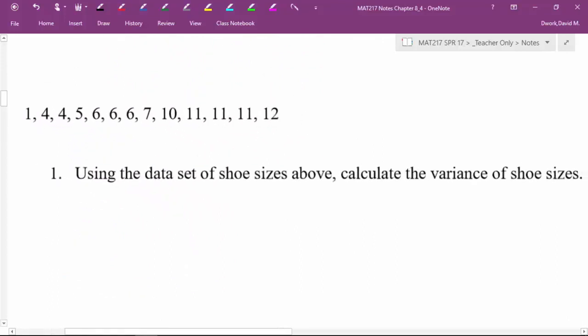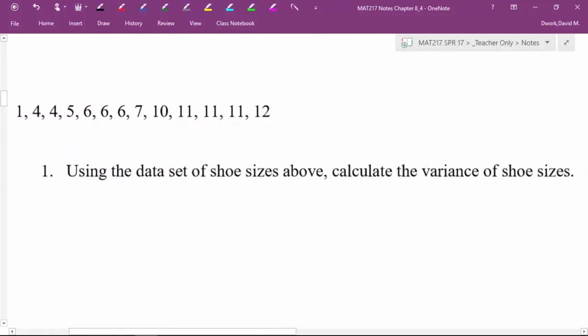Using the shoe sizes from the previous lesson, let's calculate the variance of shoe sizes. So the first thing we need is our mean. Just to make life simple, we are going to use x bar. I said in the last lesson that the mean is not the best descriptor here, and this would be an interesting one because it's bimodal.